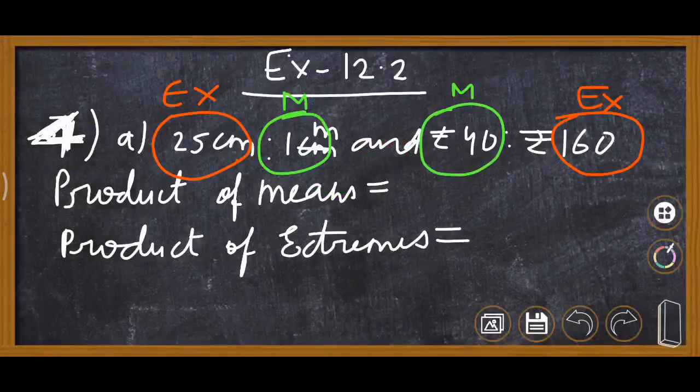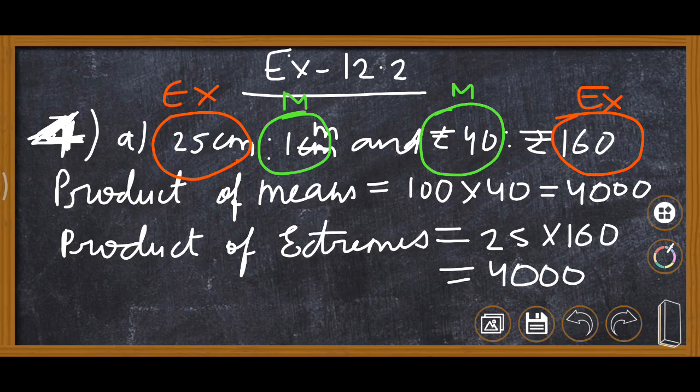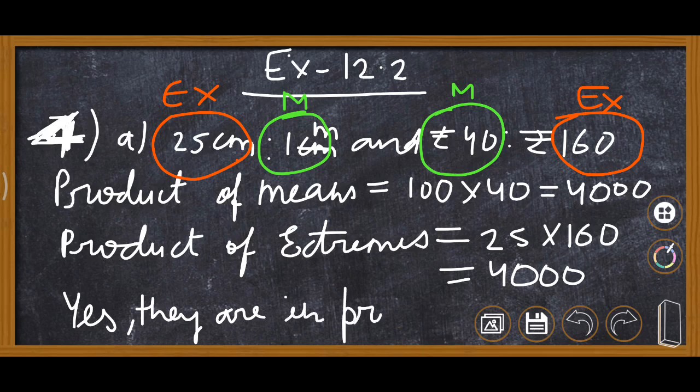Now start solving this. Mean terms 1 meter and rupees 40. So 1 meter we will not write as meter, here we will write 100 centimeter into 40. So it is 4000. And extreme terms, 25 and 160. Then again it is 4000. Now yes, they are in proportion.